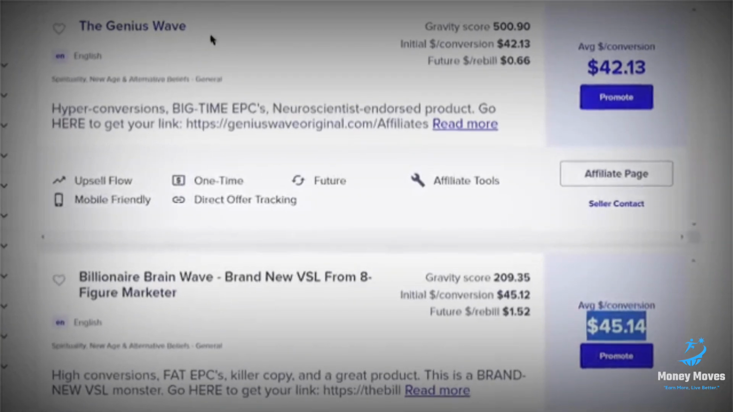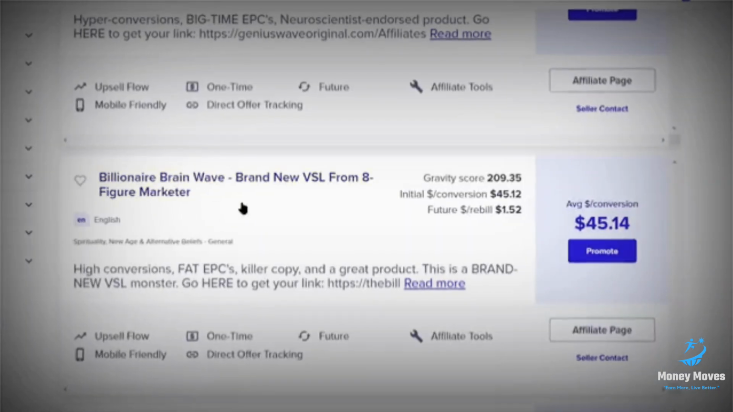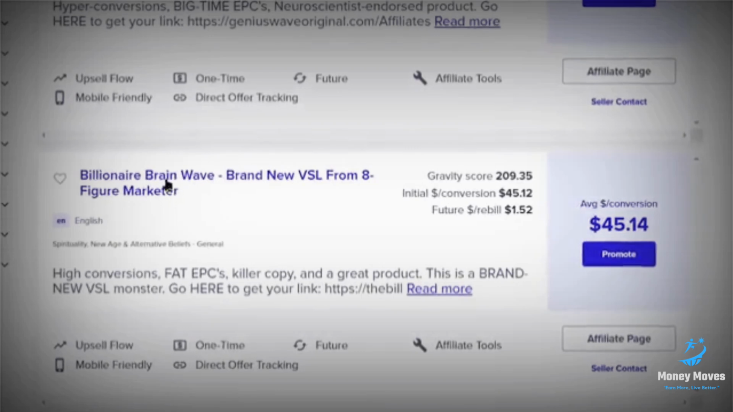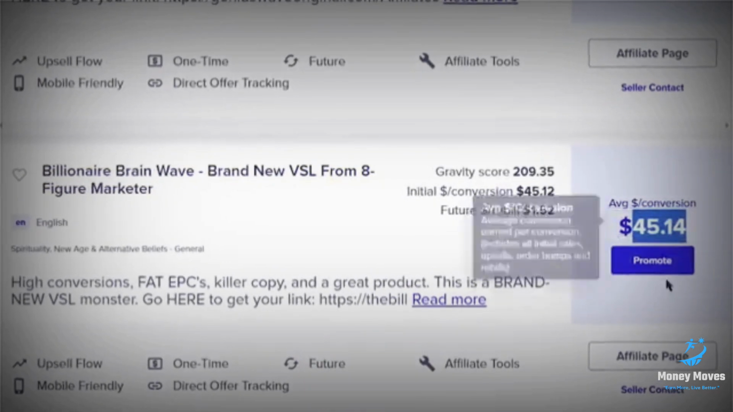Now you can choose to promote any offer you like from here. And to promote your offer, you just need to press this button, and ClickBank will provide you with your custom affiliate link for this offer, which you can promote and earn over $57 in commission for every referral you get.